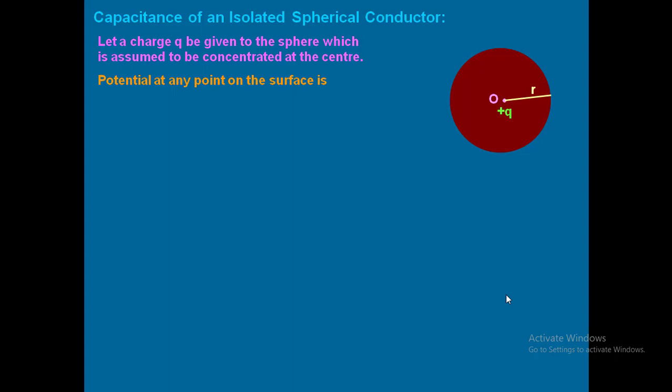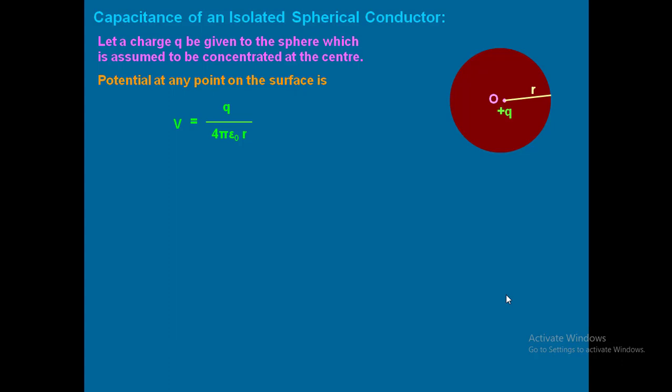In that, I am asking the electric potential formula. You have to revise your concepts. It is 1 by 4 pi epsilon naught q by r. Please don't forget, remember these four formulas because we have to use them in different places till we complete our chapter. So the potential at any point on the surface is 1 by 4 pi epsilon naught q by r.